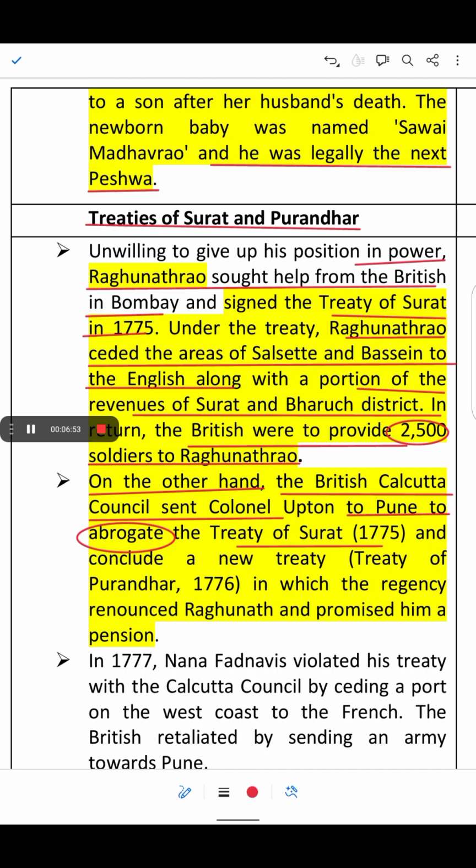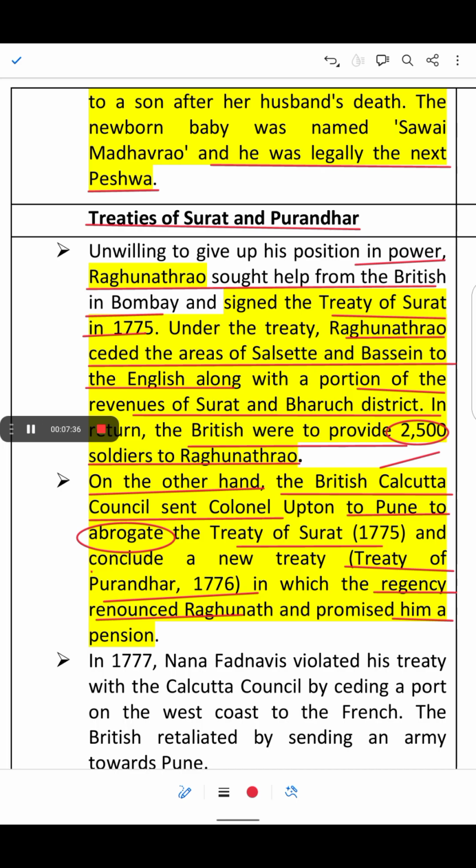Since they did not seek the permission of the British Calcutta Council, and as I told you already that the Regulating Act 1773 was signed, they sent Colonel Upton to Pune to dismiss the Treaty of Surat and conclude a new treaty, that is the Treaty of Purandar in 1776, in which the Regency renounced Raghunath Rao and promised him a pension.